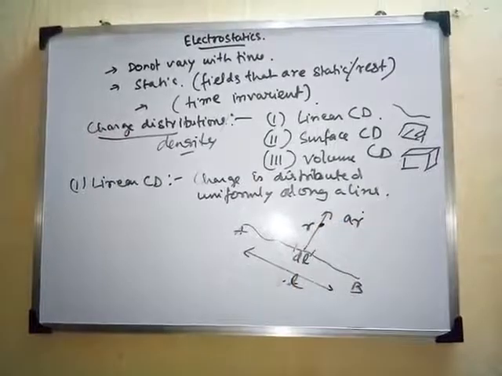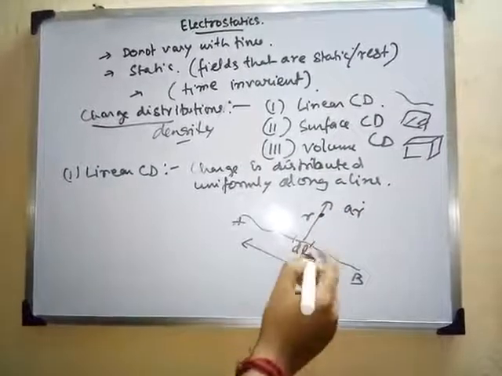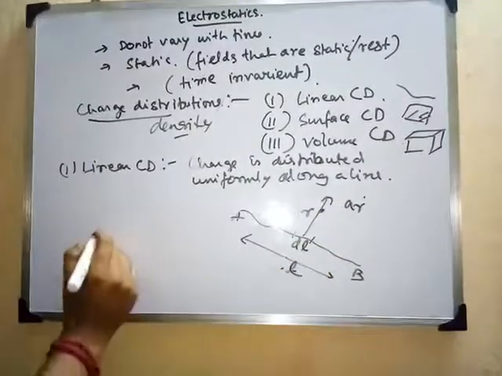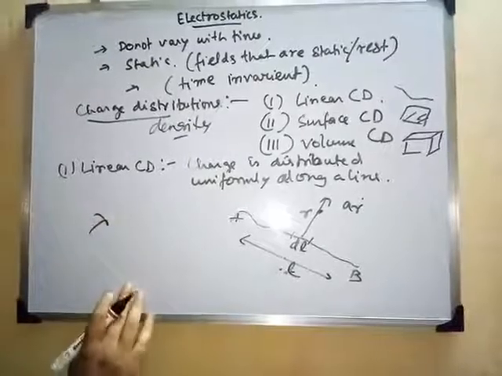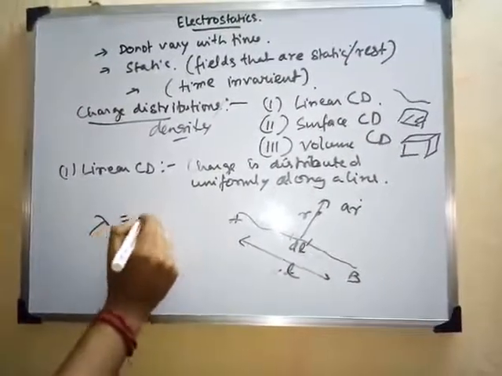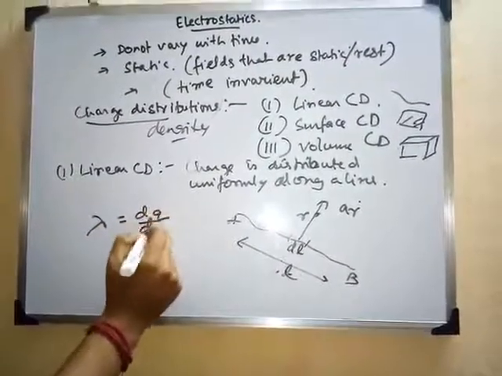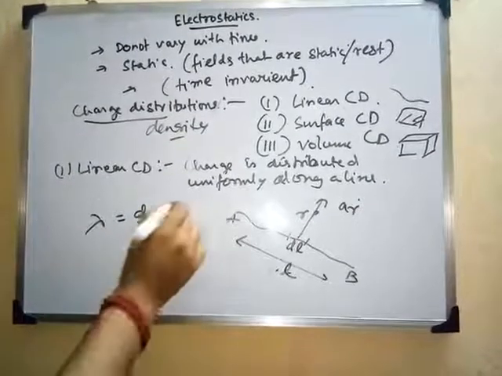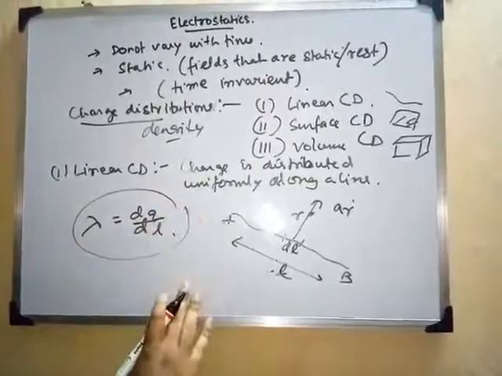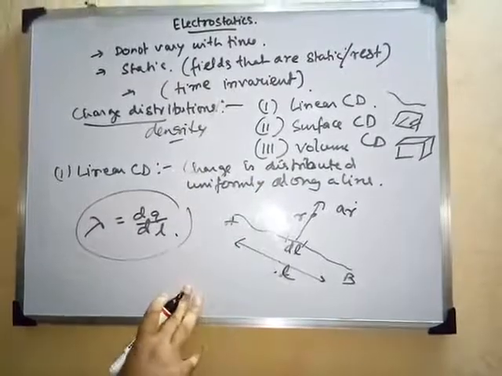Now this linear CD is represented by lambda equal to dq by dl. This is the representation of linear charge distribution or linear charge density.